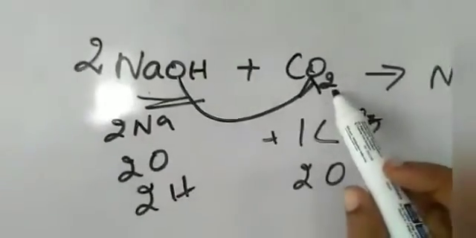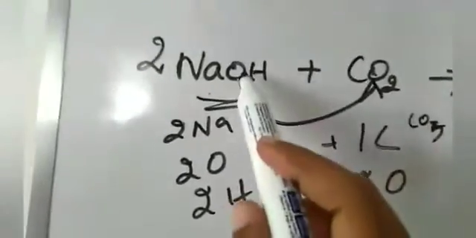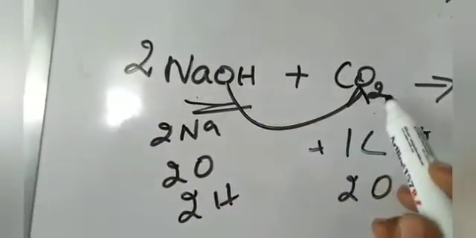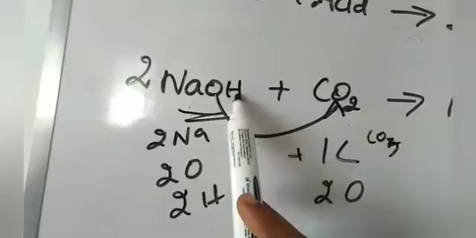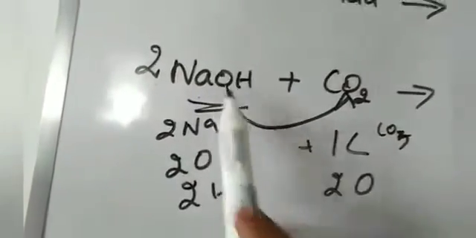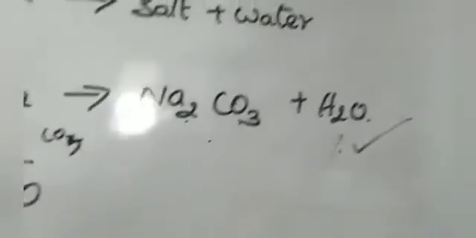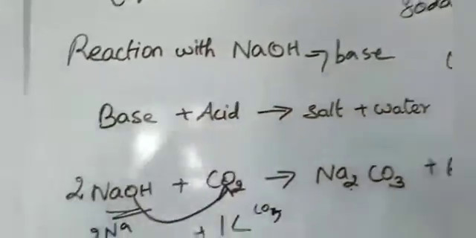So already we have 2 oxygens, and this one combined with this oxygen means it will turn into CO3. So Na2CO3. Balance what is there? 2 hydrogen and 1 oxygen, so H2O.